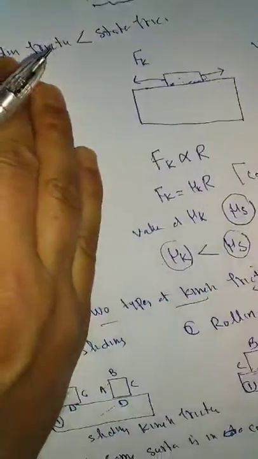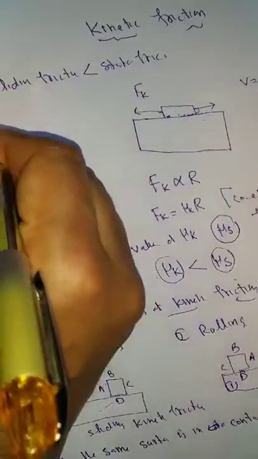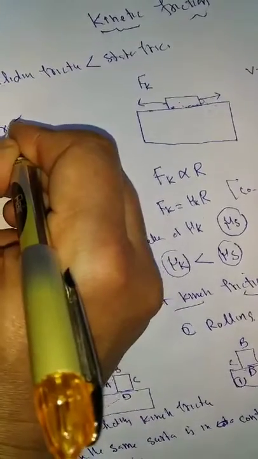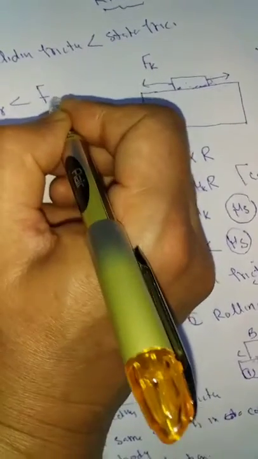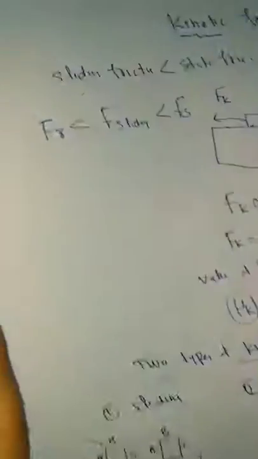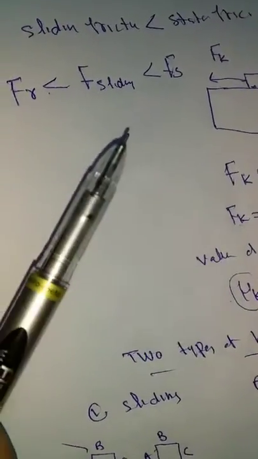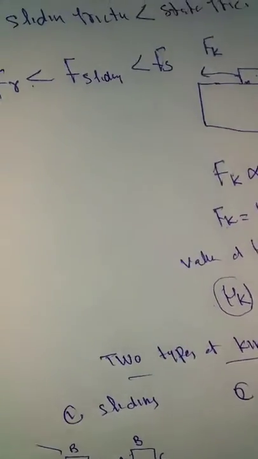But in general, rolling friction is very much less than sliding friction.